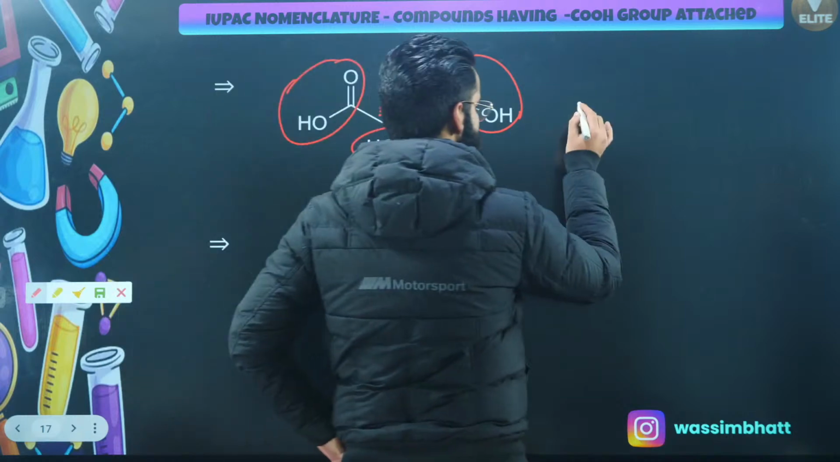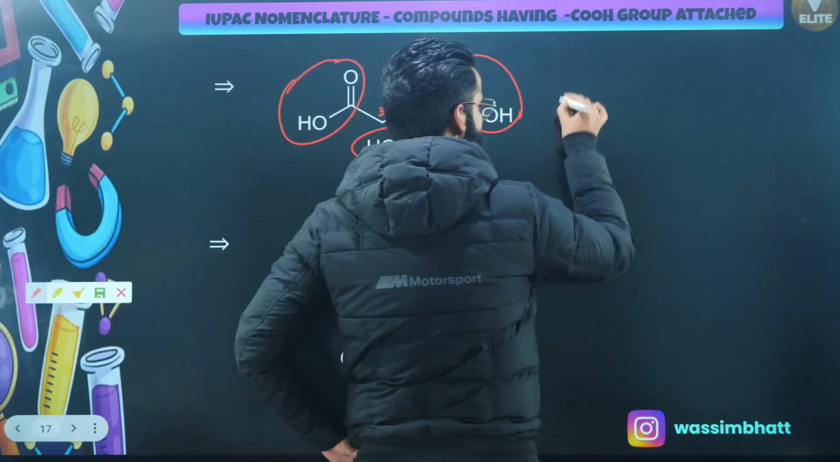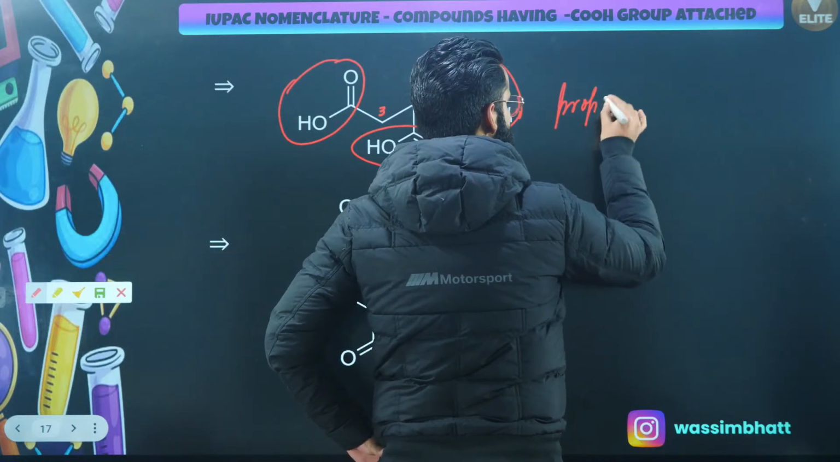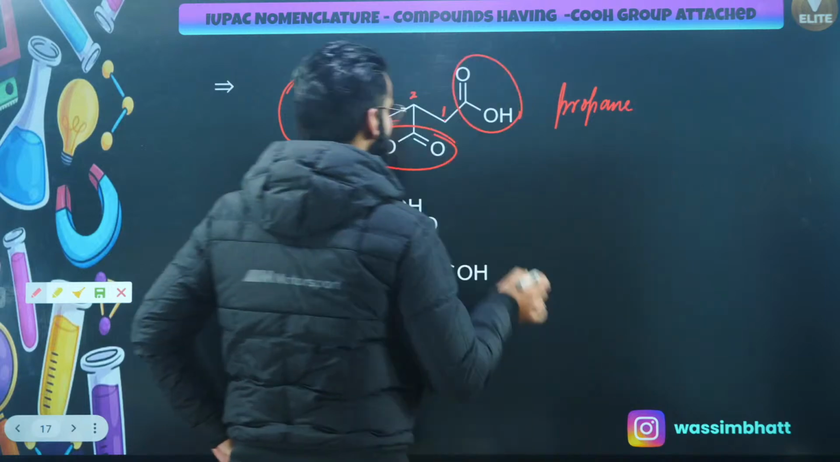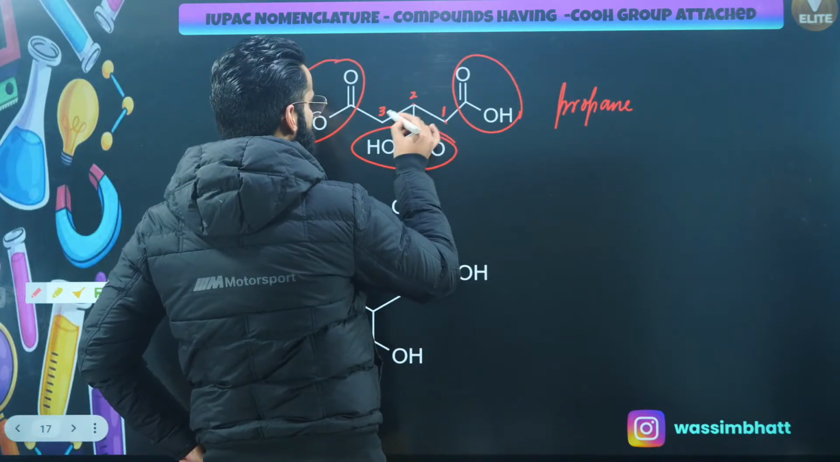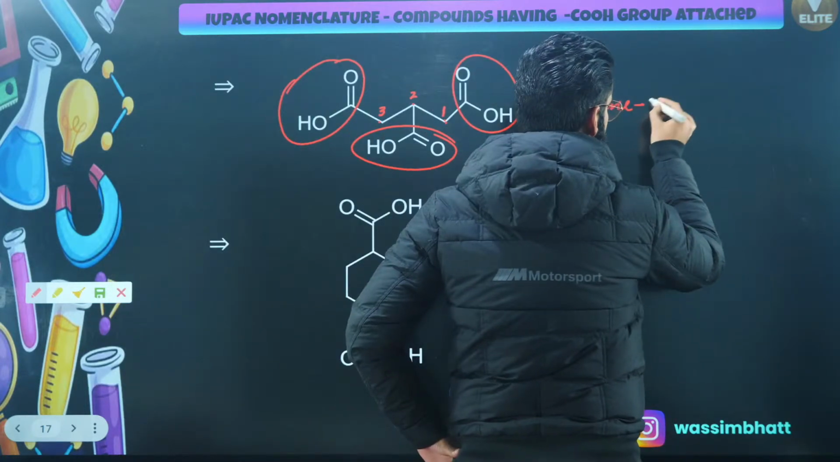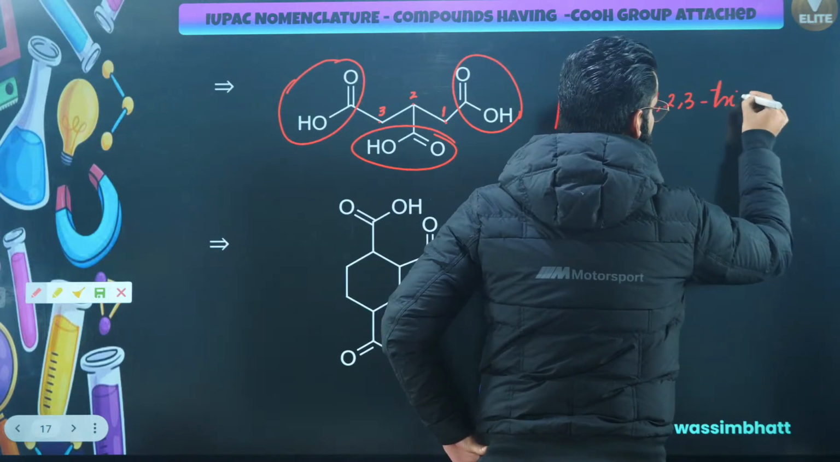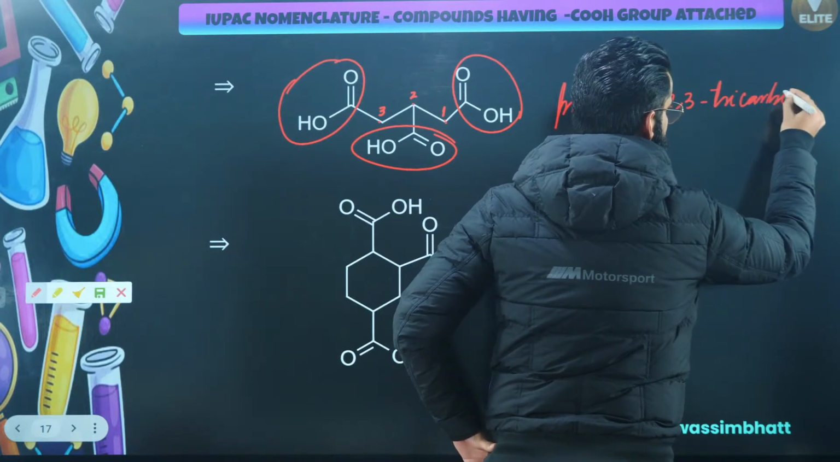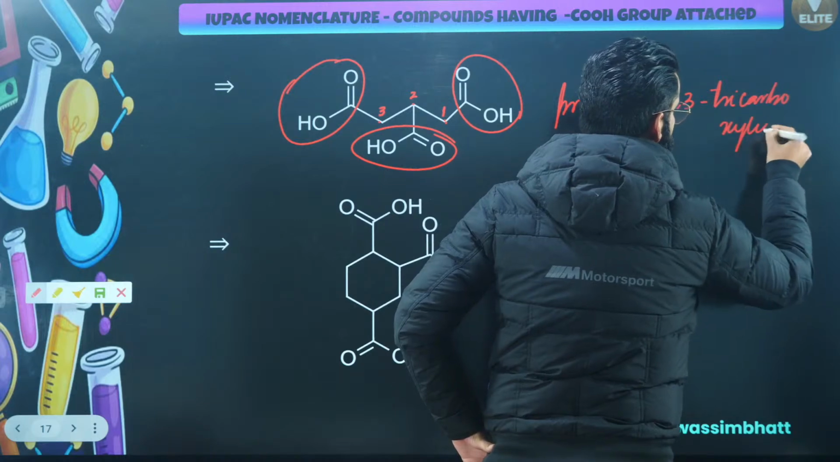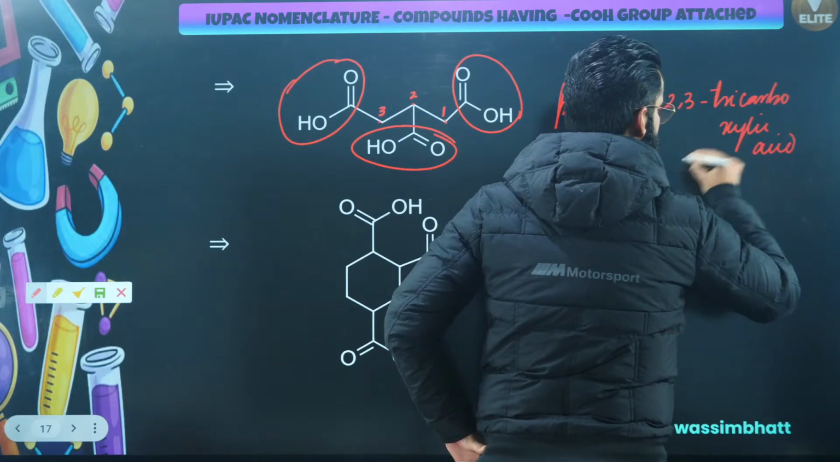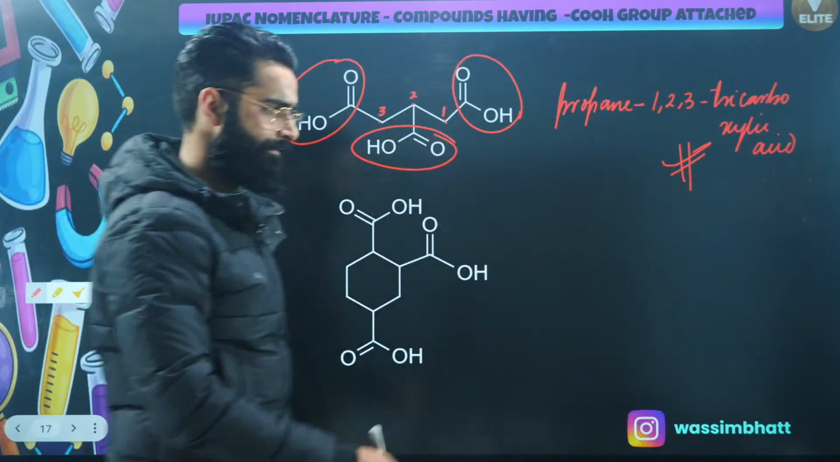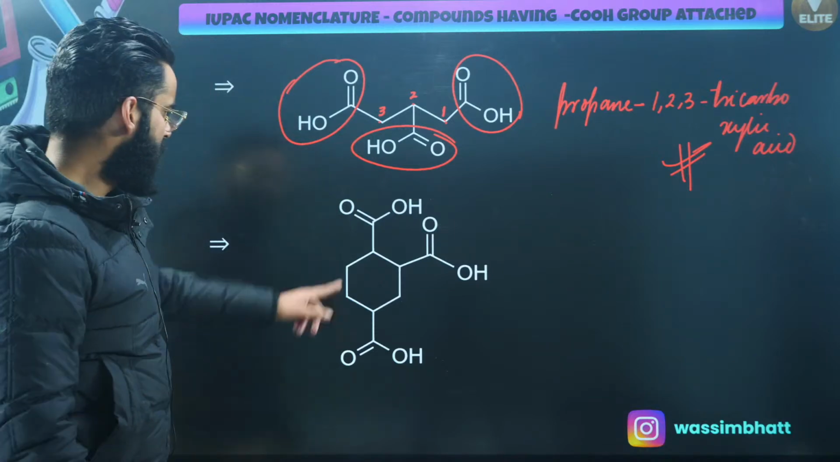So I will be writing, first of all, since there are 3 carbon atoms in the parent chain, it's going to be propane. Then at 1, 2, and 3, tricarboxylic acid. This is going to be the name of the compound, right? Perfect, guys. Look at the next one.